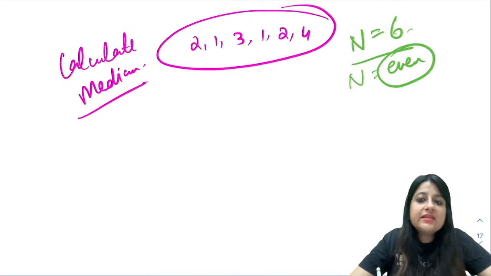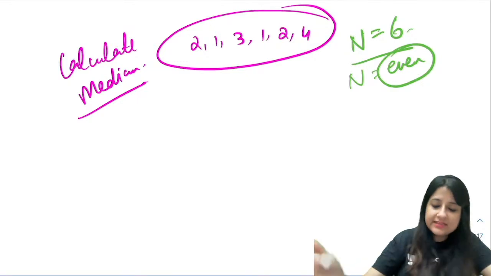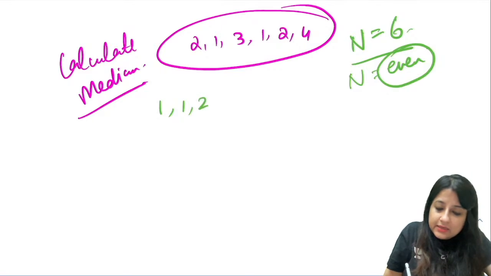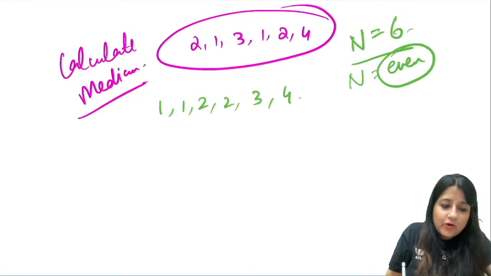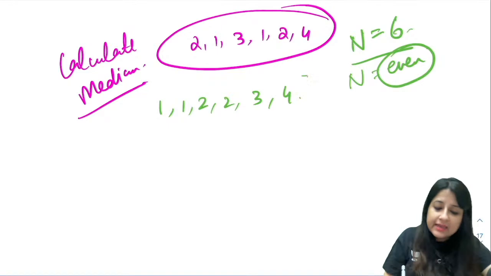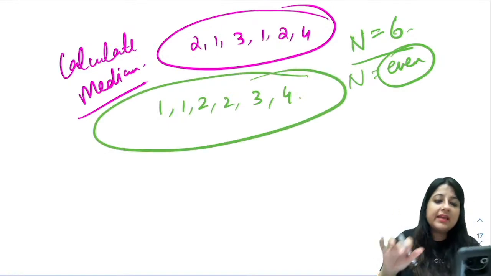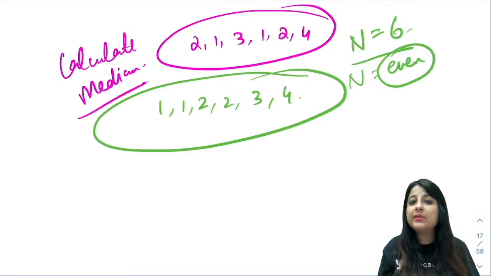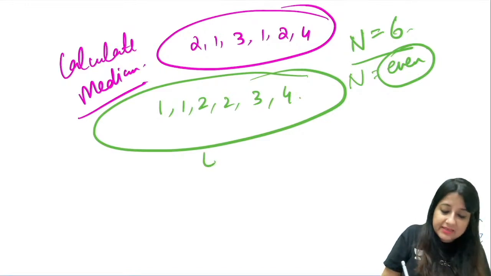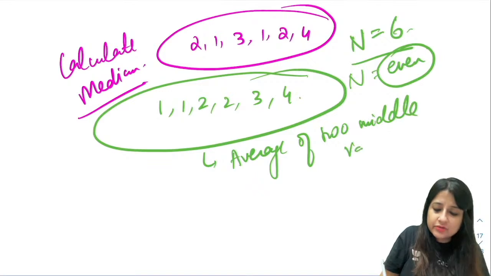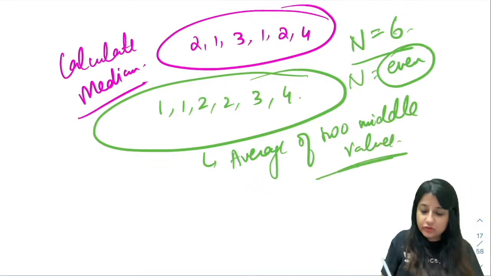So that means first thing in median you have to arrange in an ascending or descending order. So for convenience we arrange in an ascending order. 1 1 2 2 3 and 4, guys. Okay, now you've arranged in an ascending order. Now what is it going to be, everybody? The median is going to be the average of two middle values. Okay, it's going to be the average of two middle values.